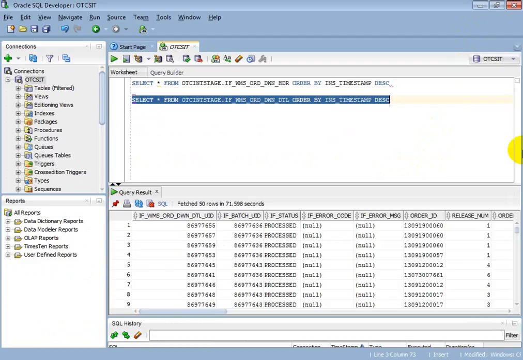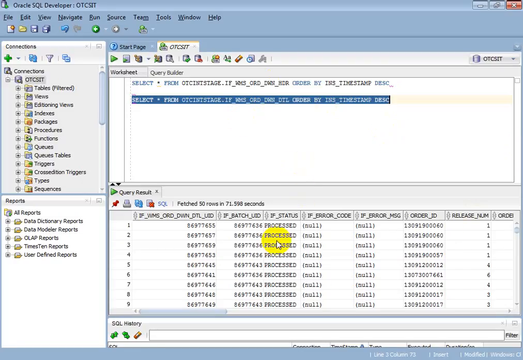And whenever the WMS order download job runs, it will only process the orders which were released to the Indiana warehouse, that is IN. The remaining outside warehouse orders will still be in entered status. To process those outside warehouse orders, you need to run the outside warehouse interface. Okay, this is clear, right?